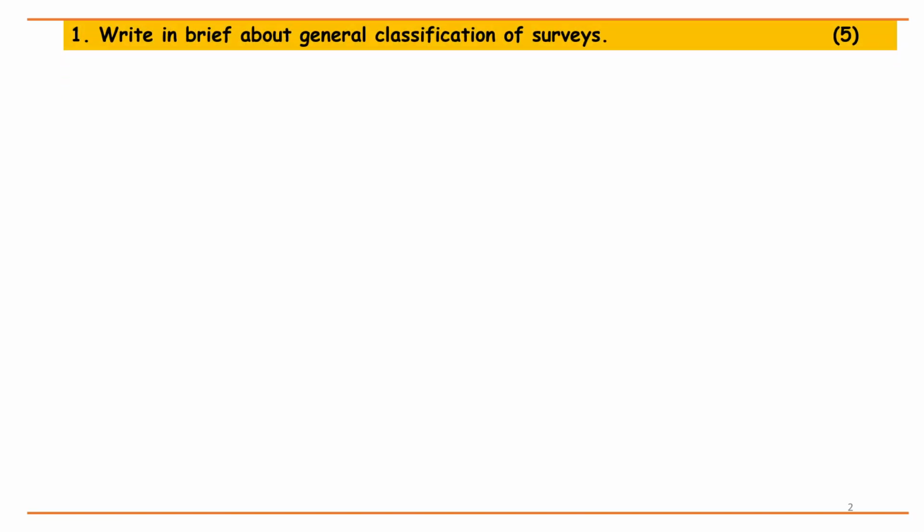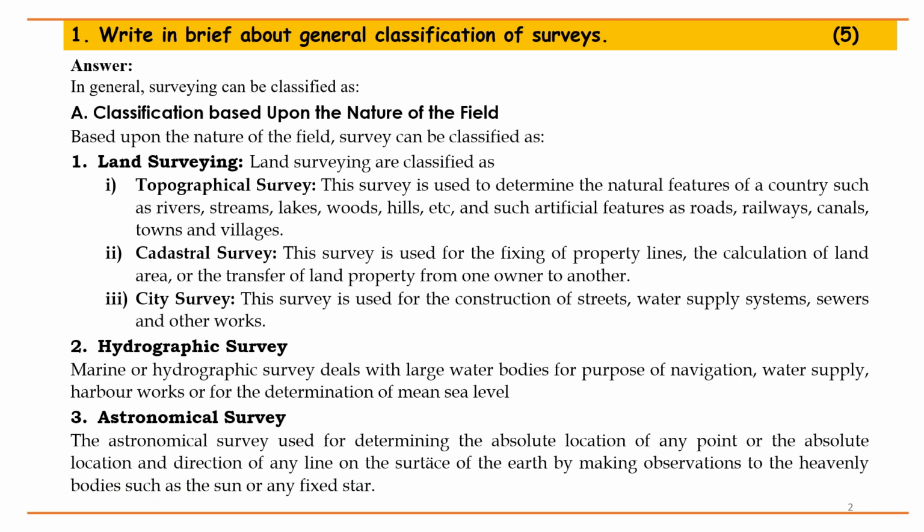1. Write in brief about general classification of surveys. Answer. In general, surveying can be classified as A. Classification based upon the nature of the field. Based upon the nature of the field, survey can be classified as 1.